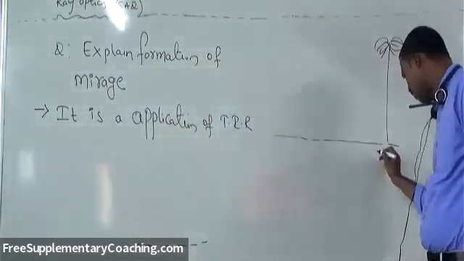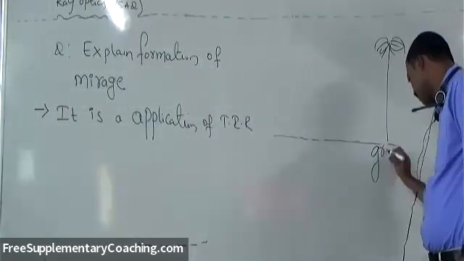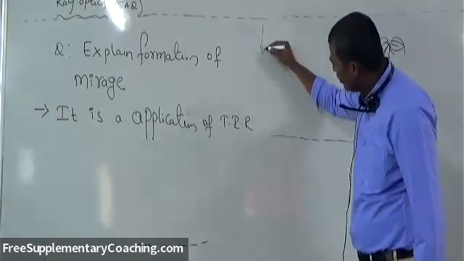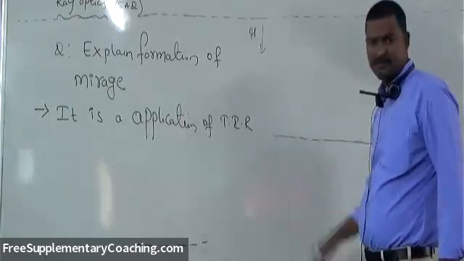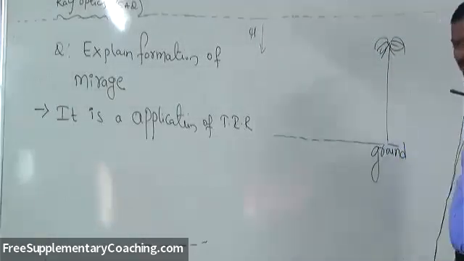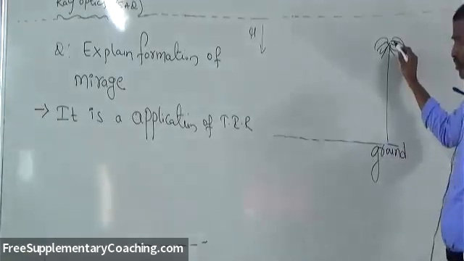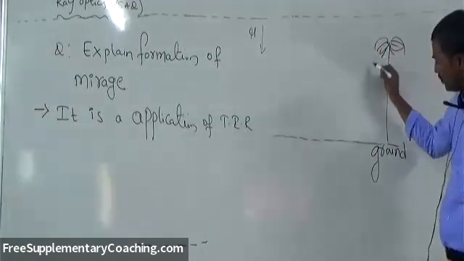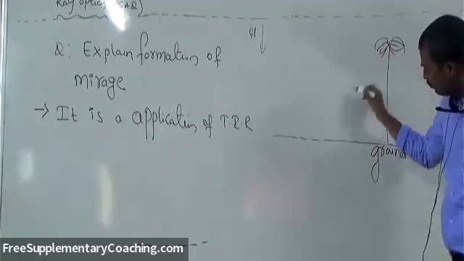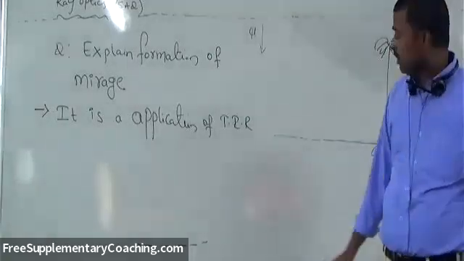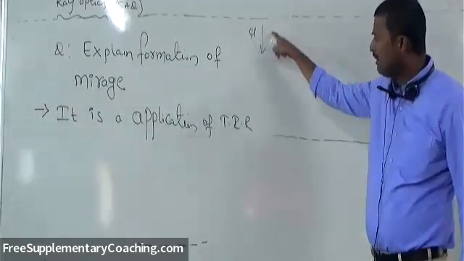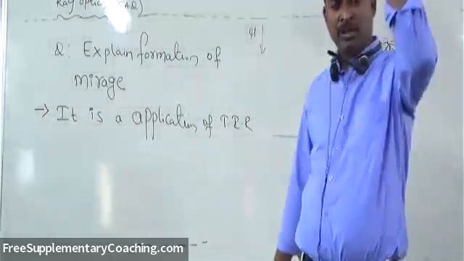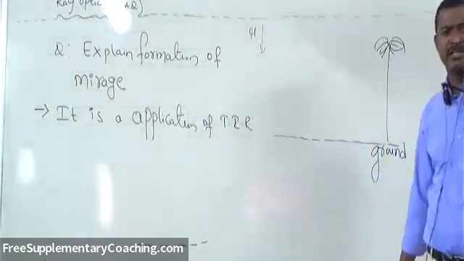Okay, this is the ground. Then somebody is going like this. Refractive index, that is mu, decreases. Then whenever light comes from this tall object, light coming from the top of the object goes down towards the ground. That means it goes on moving through decreasing refractive index mediums, towards the rarer medium, denser to rarer it is moving.